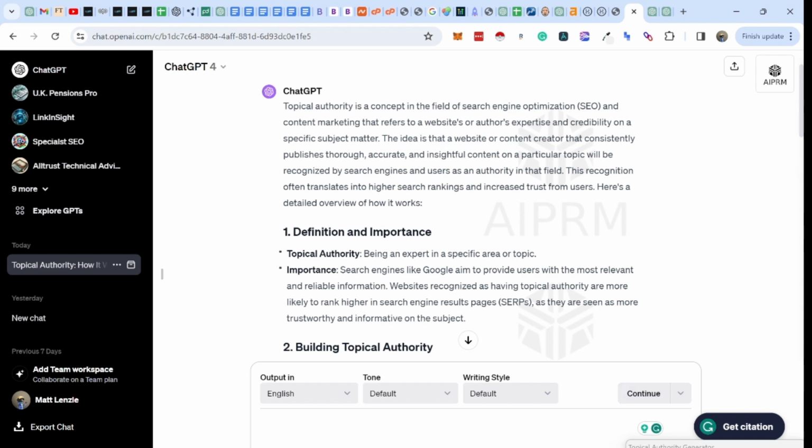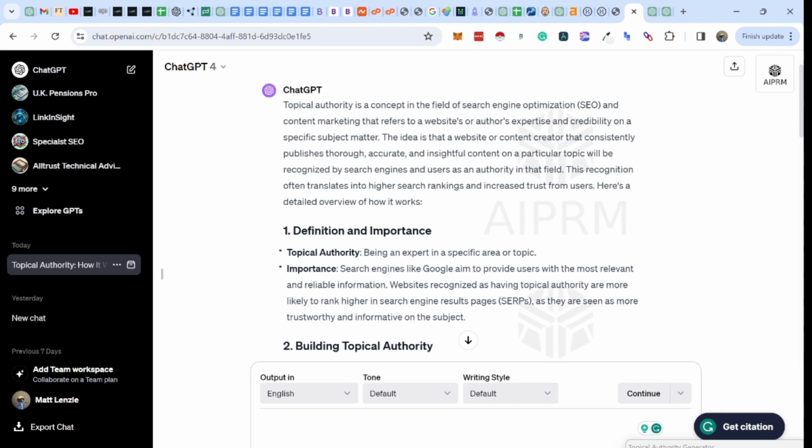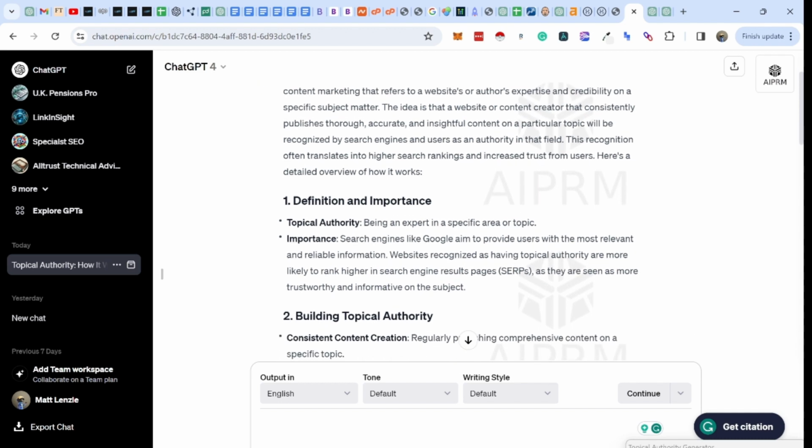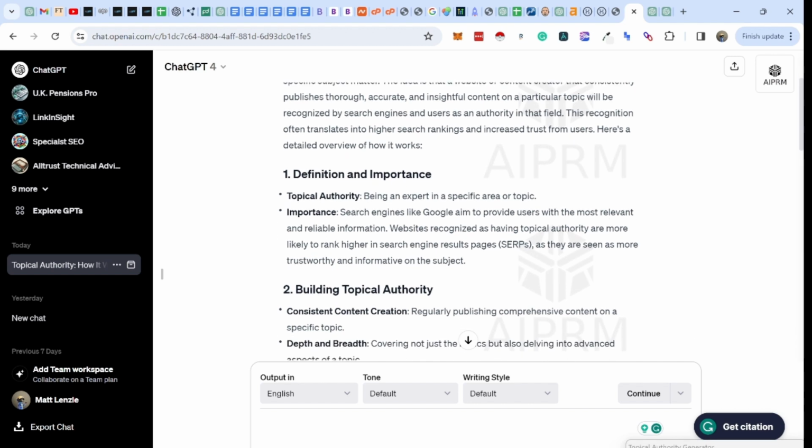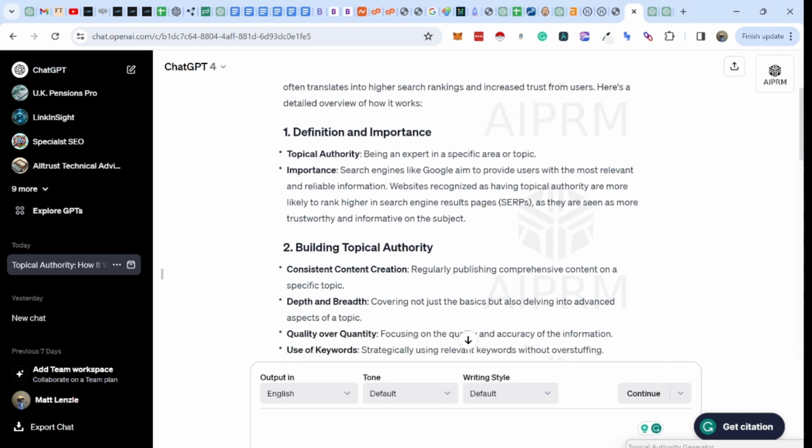Topical authority is a concept in the field of search engine optimization and content marketing that refers to a website or author's expertise and credibility on a specific subject matter. The idea is that a website or content creator that consistently publishes thorough, accurate, and insightful content on a particular topic will be recognized by search engines and users as an authority in that field. This recognition often translates into higher search engine rankings and increased trust from users. And here's a detailed overview.